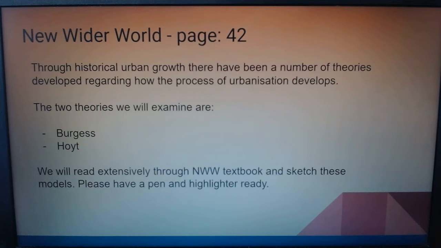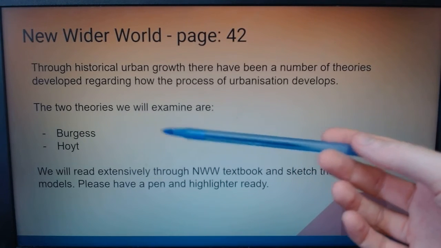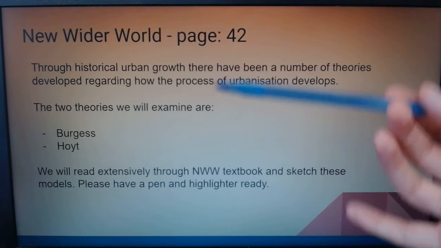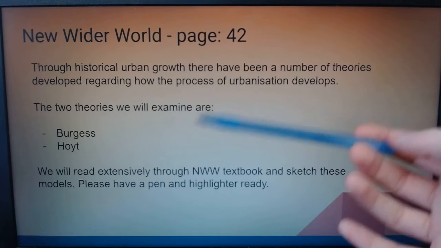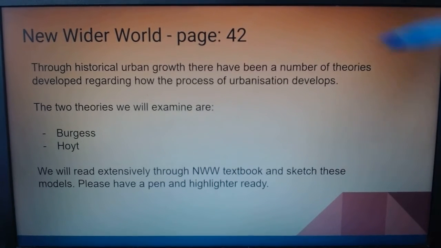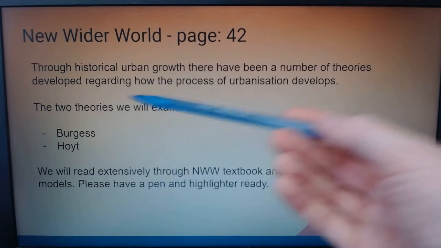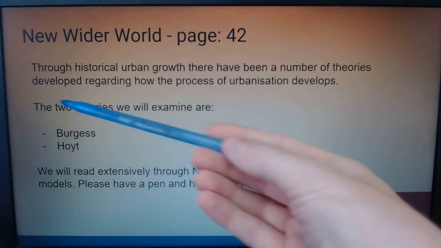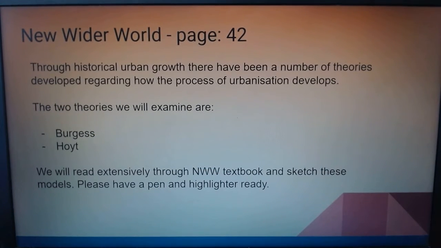Now there are two main urban land use models. With this many people coming into the cities, they start to spread out and grow very, very quickly. For that reason, people have started to try and make models or theories about what exactly is happening. So we're going to read through page 42 of New Wider World, 42 and 43. You'll need a pen and a highlighter. You can note down these two names, the two theories we will examine. Make a note of that sentence and those two words under your keywords. Before we do that, we're just going to look at some other keywords very quickly.